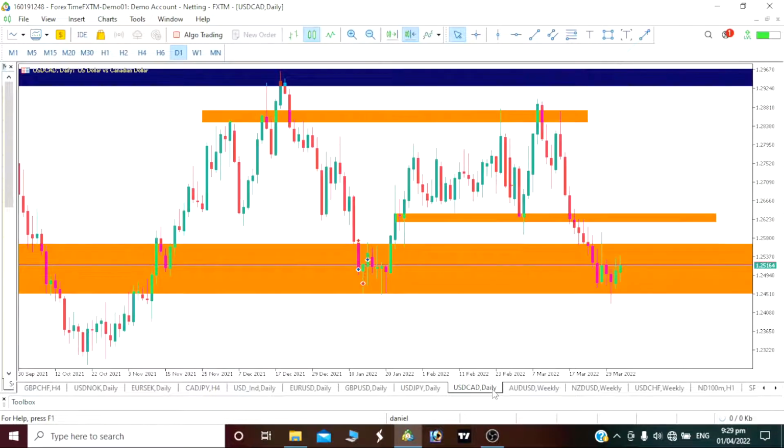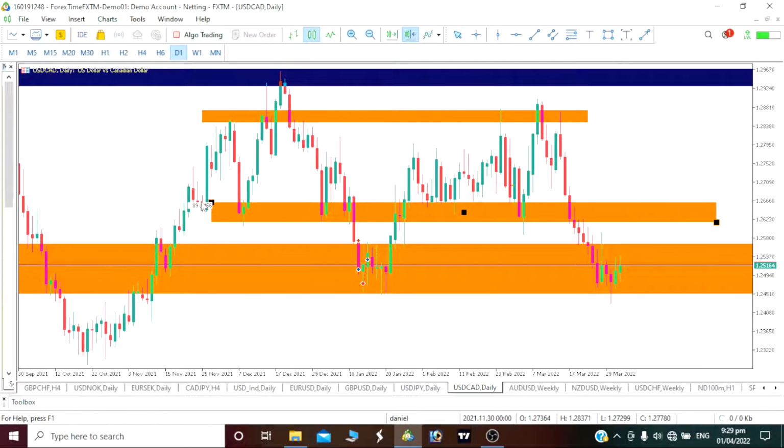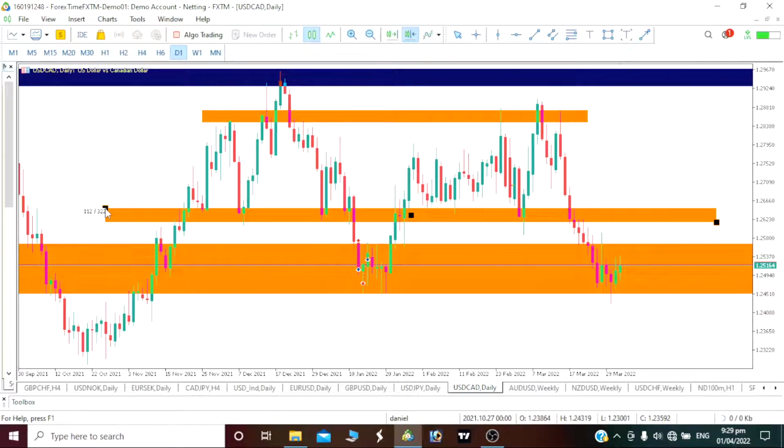So I believe that this week our Japanese yen would be bullish, and let's see how it will play out, by the way. So now another currency pair we have is our USD CAD. Where do you see our price movement? See, we marked this our area here, which has served as multiple support areas here, and which is possibly going to give us a resistance area here. So now that our price has been going bearish, we can see that our price has come here to retest this our area here, which has given us the lowest support at the bottom here. You should be seeing that our price should actually be pushing up a little bit.